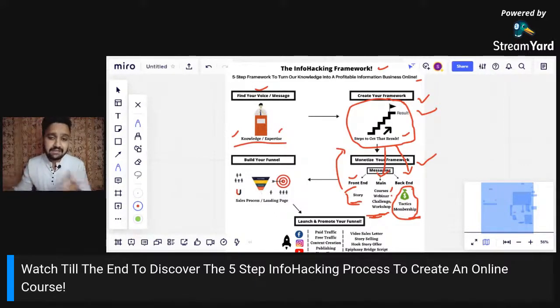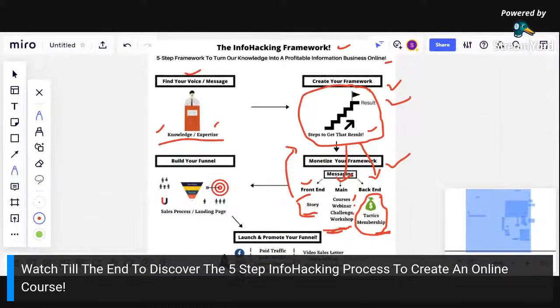In the ending, we can sell the tactics, the how-to-do version, in which we will be directly showing people by executing and implementing all the steps in our framework in a live environment, in a course, in a membership, in a webinar, in a workshop, in a challenge. Okay, so that is going to be step number 3 to monetize our framework.